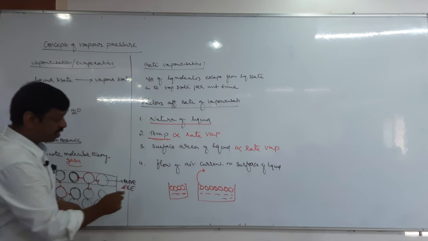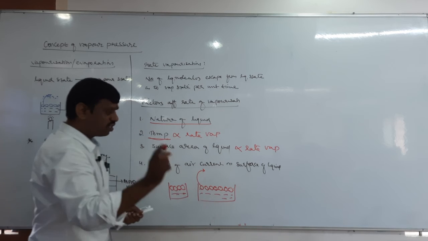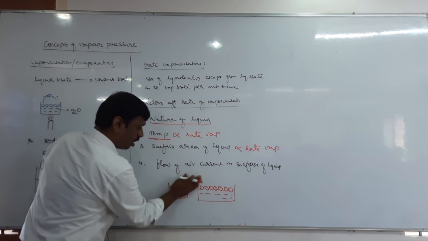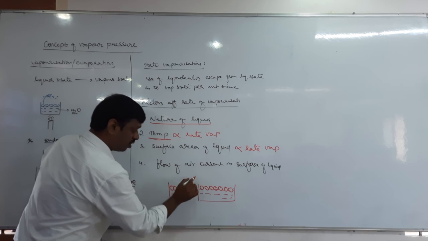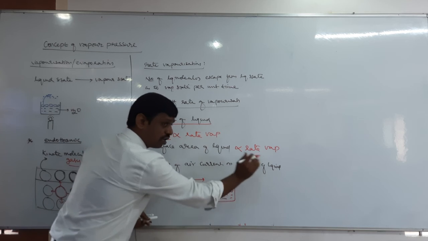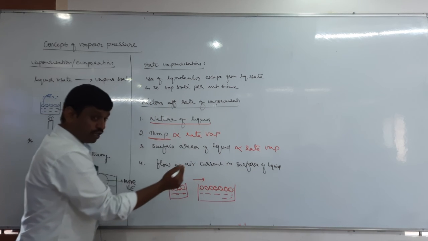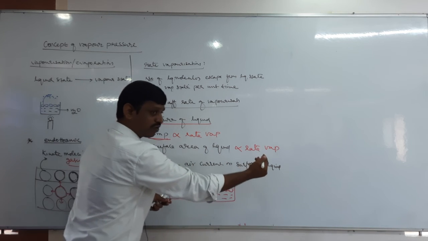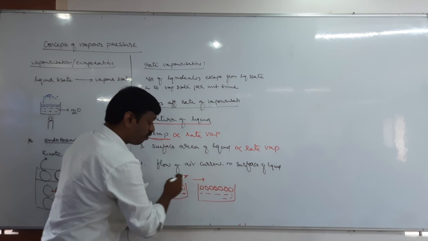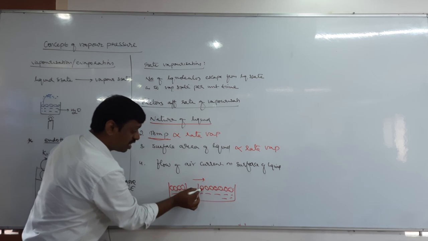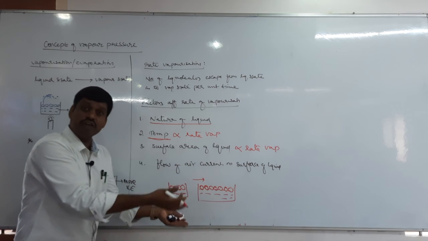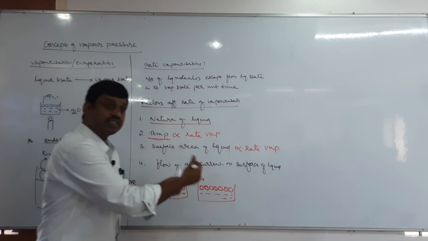Next, fourth condition is flow of air current. What is the meaning of flow of air current? See, this is a liquid. On the liquid, you just imagine air is flowing over this liquid. When the flow of air current on the surface is more, what happens? These liquid molecules already have weak, unbalanced forces.